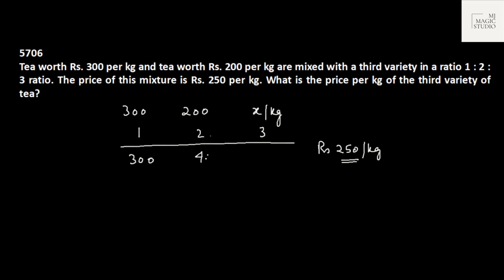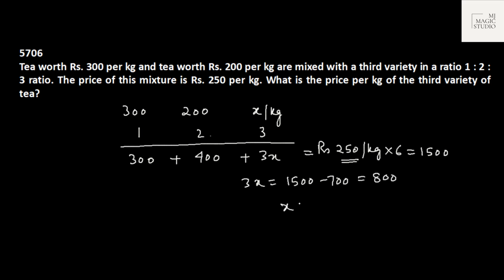300 into 1 is 300. 200 into 2 is 400. X into 3 is 3x. So the sum total of this should be equal to 250 into the total of weights, into 6. That is 1500. So 3x is 1500 minus 700. That is 800. So x would be 800 by 3 rupees. These kind of questions, rupees per kg. The price per kg of the third variety of tea would be 800 by 3.